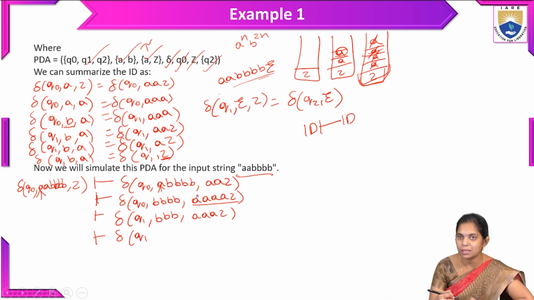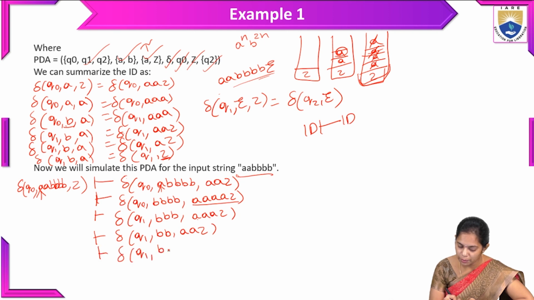We have to repeat the same action, the same pop operation on the stack. Q1, comma B, B, comma A. Again, for one B, one A is removed, like that. So I am writing all: Q1, comma B, A, Z, and turnstile notation.